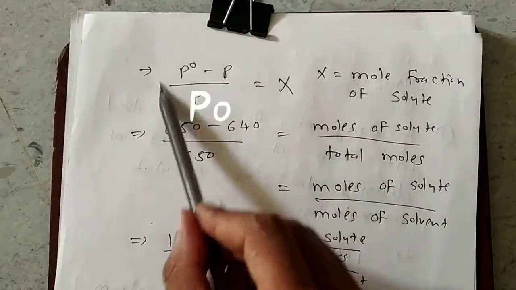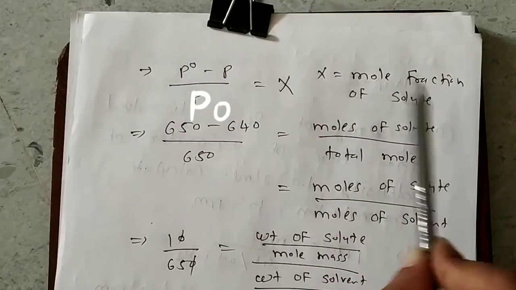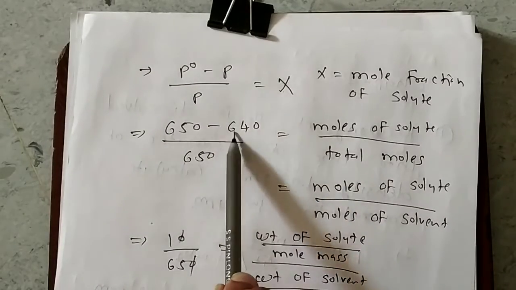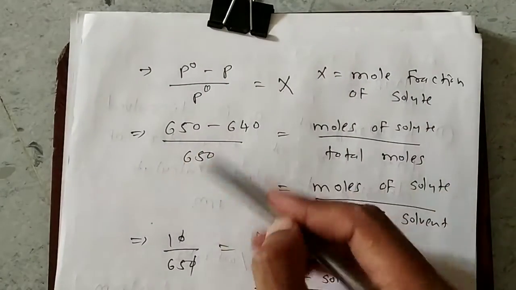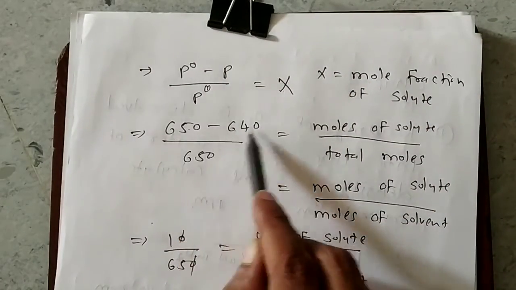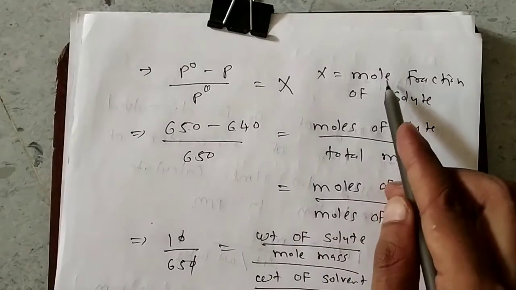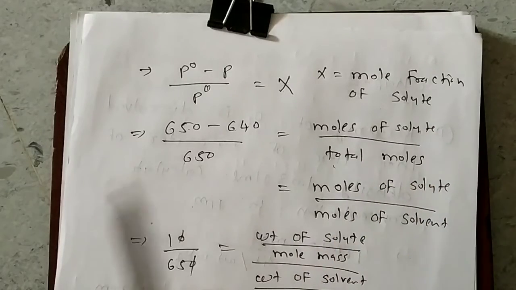X is equal to mole fraction of solute here. P0 is given as 650, P is given as 640. So here I have written those values: 650 minus 640 divided by 650 is equal to mole fraction of solute. And the formula is moles of solute divided by total moles.